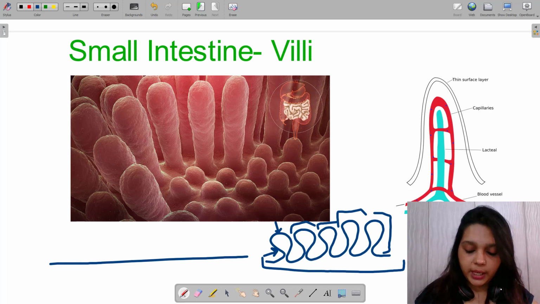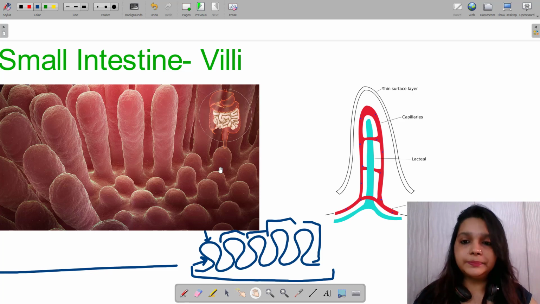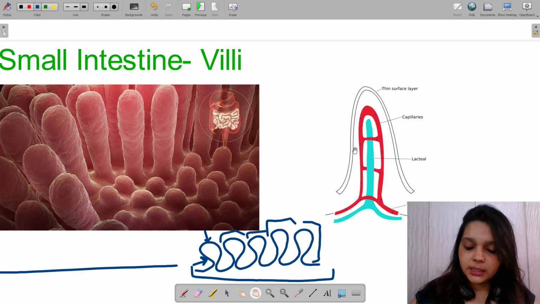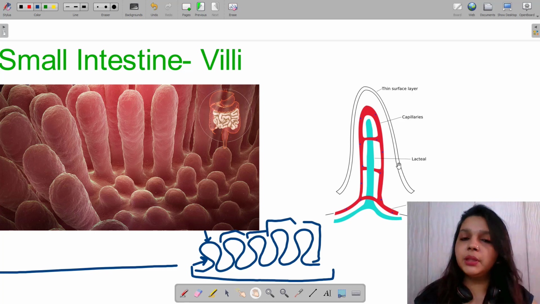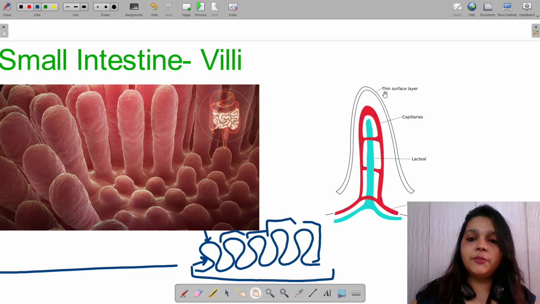And now if I want to look at a closer view of what each and every villus is doing. So this is the thin surface layer. Villi are not very thick walled, obviously, because they have to take up the digested food and pass it into the bloodstream. After the thin layer, we have the capillary that has been placed there. The digested particle that enters goes directly into the capillary and hence into the blood vessels.